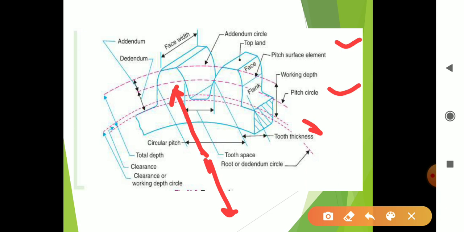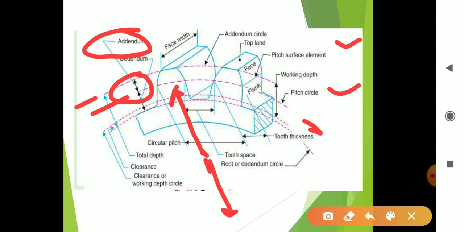After that we are going to see the addendum. What is meant by addendum? Here, this is the addendum. The addendum is the radial distance from the pitch circle to the top of the tooth. Afterwards the dedendum will be there.